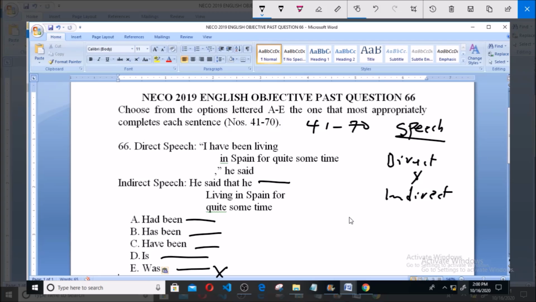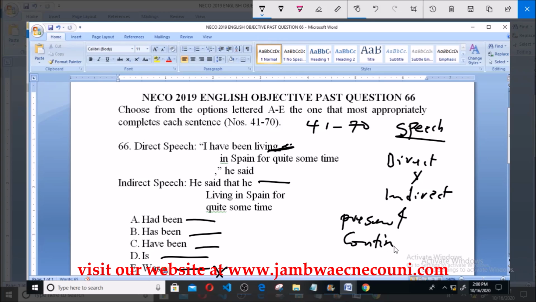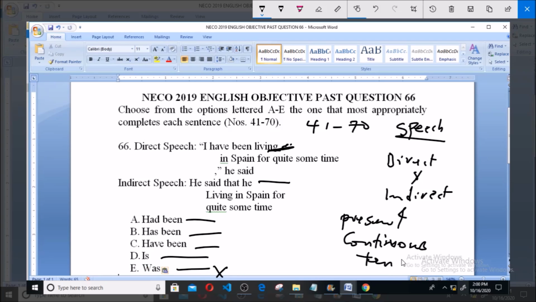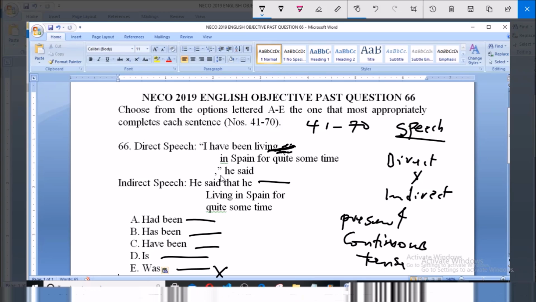So living here, the verb living here tells us that it is present continuous tense. Present continuous tense. That is what this living is telling us. Present continuous tense, not past tense. So since it is present continuous tense, then the indirect speech will now be, he said he has been living in Spain for quite some time.